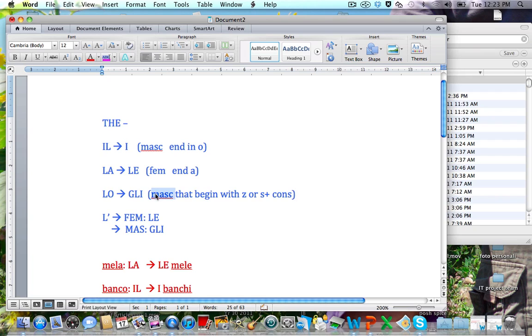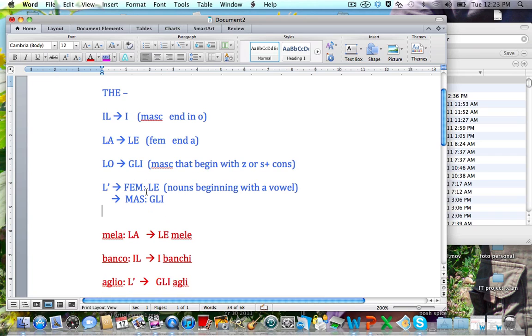Remember, they have to be masculine, so they'll generally end in O. And L apostrophe is for nouns beginning with a vowel. Remember, however, in the plural, you'll need to distinguish between the two. So the feminine will become le, masculine will become li.